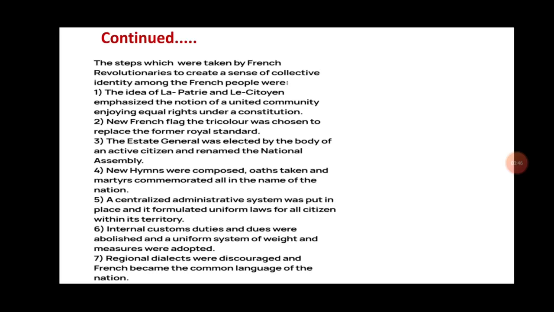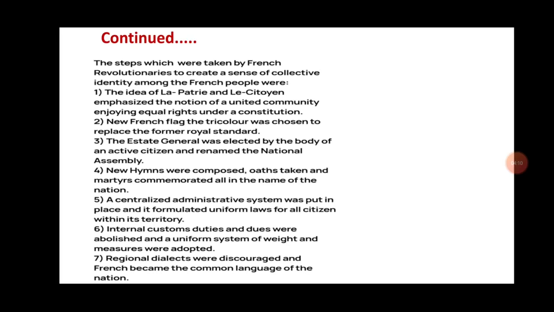New hymns were composed, oaths taken, and martyrs commemorated, all in the name of the nation. New patriotic songs were written, and those who made sacrifices were praised and appreciated. These kinds of feelings emerged during the revolution.